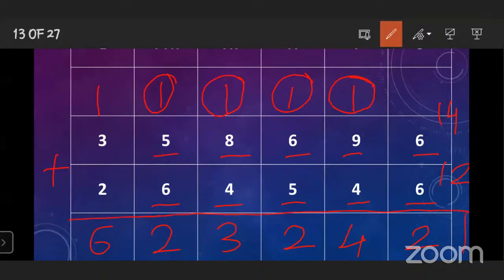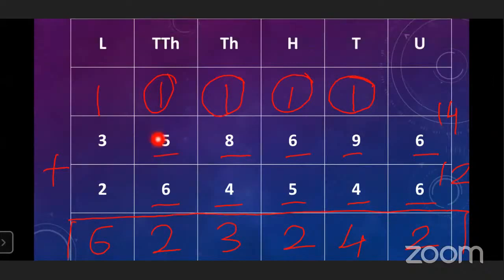Okay. Means 3,58,696 plus 2,64,546 is equal to, what is the answer? 6 lakh 23,240. Very good. Okay. Now